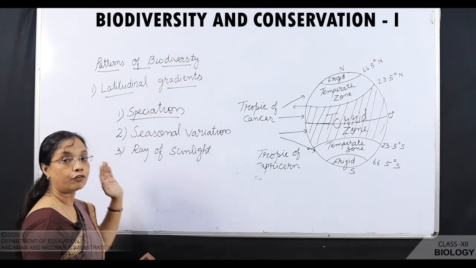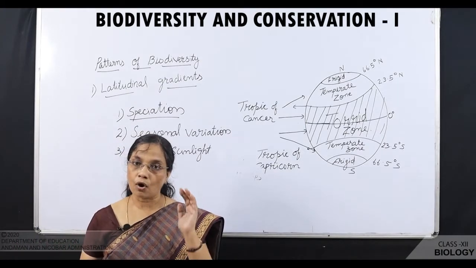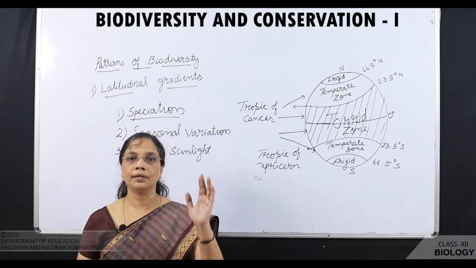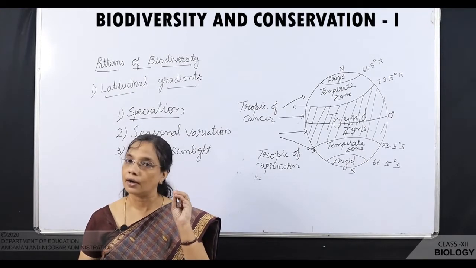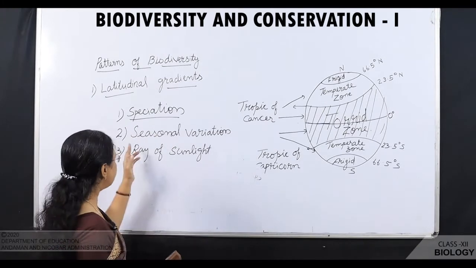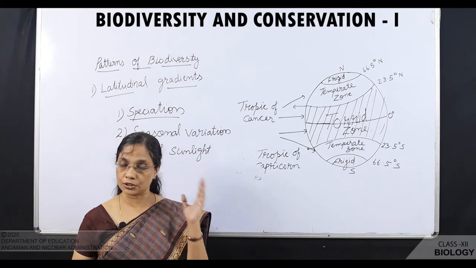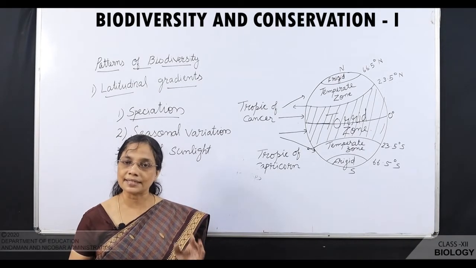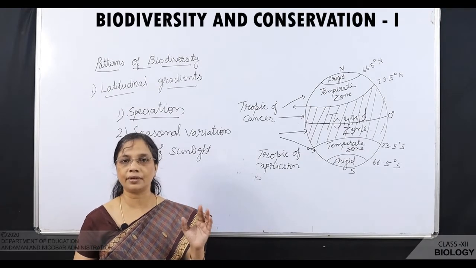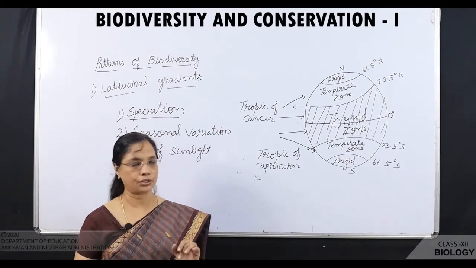So, what are the three reasons? Speciation. For the formation of new species, what is required? A constant, undisturbed period of millions of years is required. Second, seasonal variation. In the tropical region, there is less seasonal variation, but in the temperate region, there is a great fluctuation in the temperature.